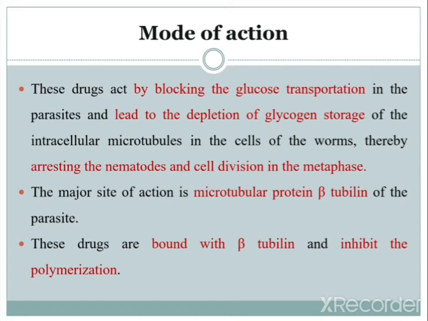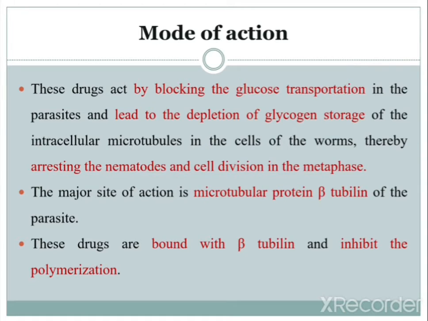Because of the depletion of glycogen storage, the nematode cell division is arrested in metaphase. We have seen the basic cycle of cell division, in which metaphase is one phase. By depletion of glycogen storage, the cell division phase is arrested in the nematodes.